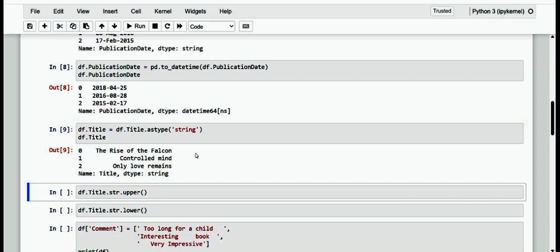But why exactly do we want to convert values to string type? Once you have converted a textual value into the string data type, you can take advantage of the many methods provided by Python for handling strings. This provides us with a powerful tool for manipulating and managing textual data.